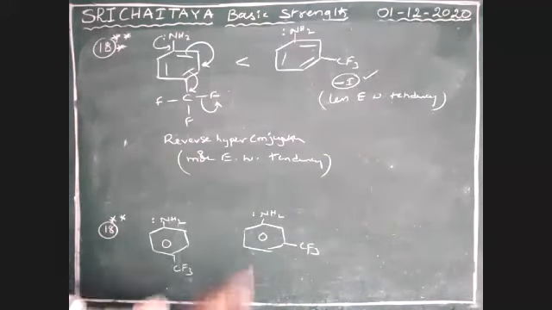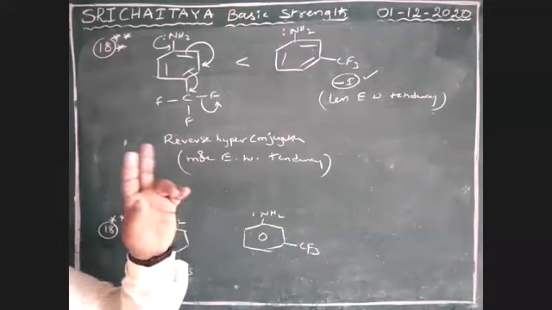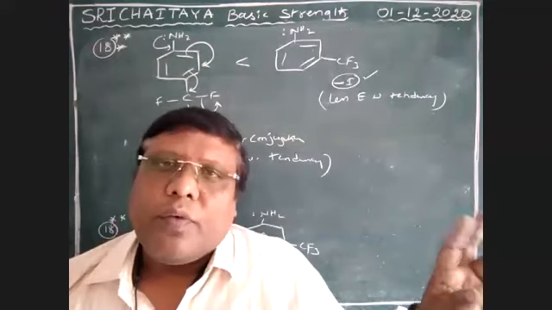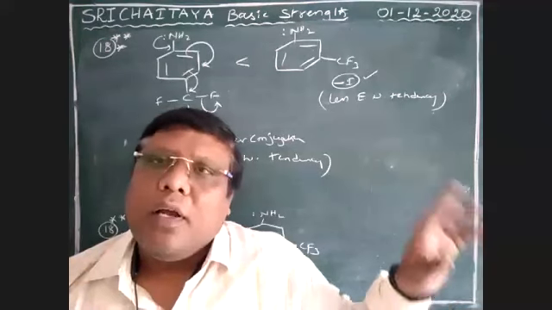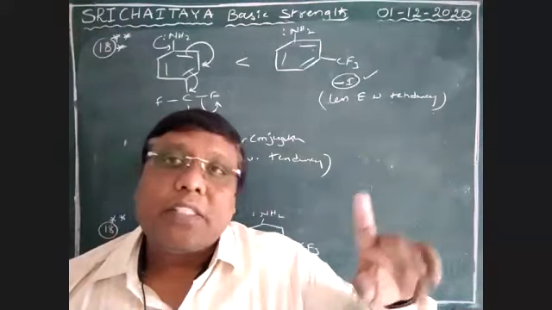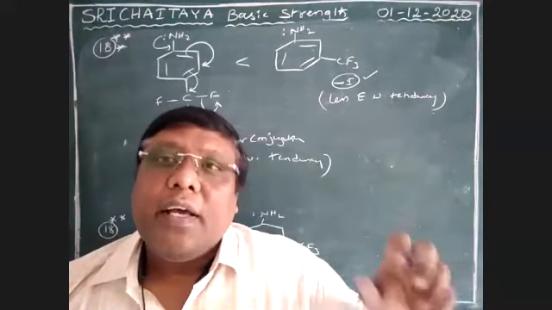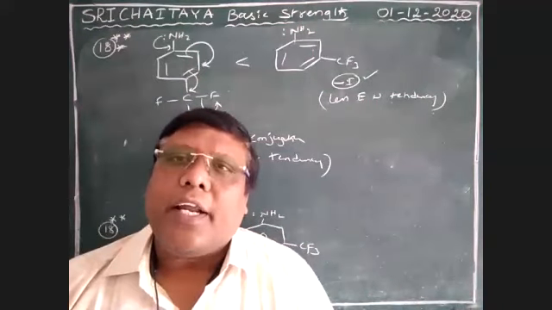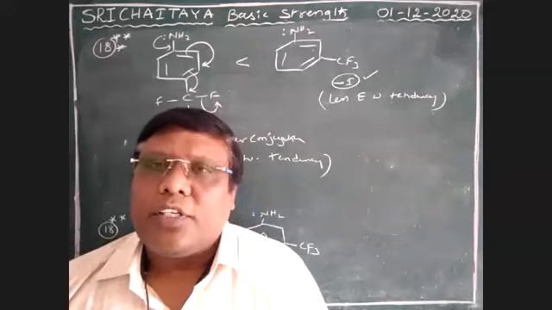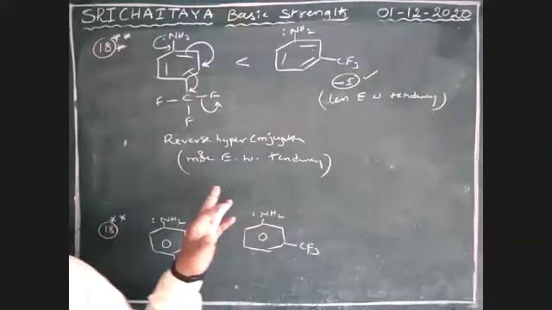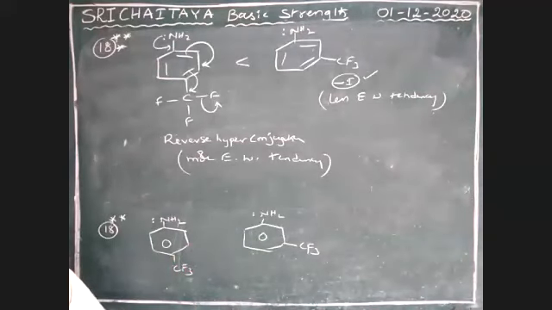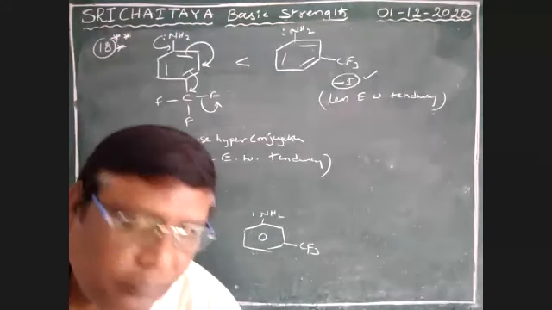So reverse hyperconjugation: already I told you, when halogens are attached to a C double bond C, an sp2 carbon, with halogens in place of hydrogen, reverse hyperconjugation is possible. I already told you at the time of hyperconjugation under the heading reverse hyperconjugation. So that reverse hyperconjugation is applied here, and this is very, very, very important. Okay, next one.